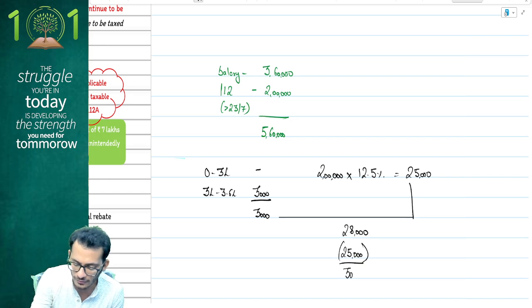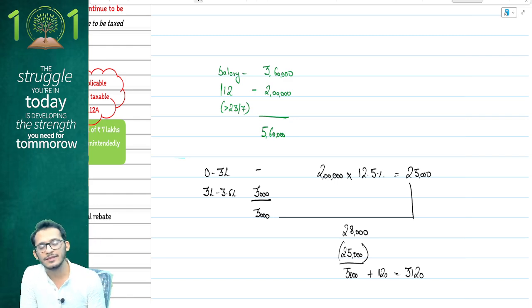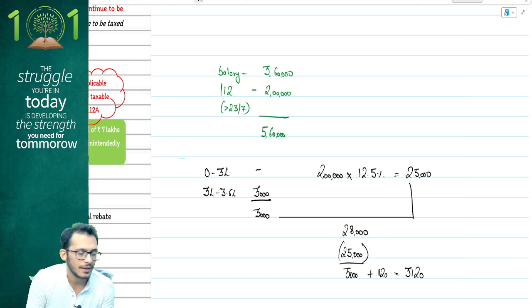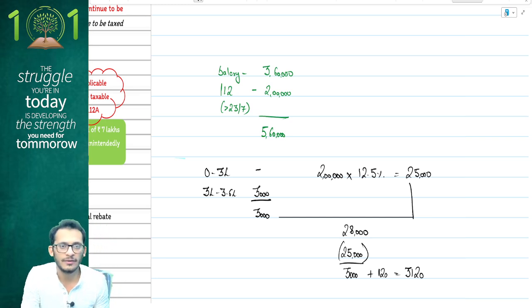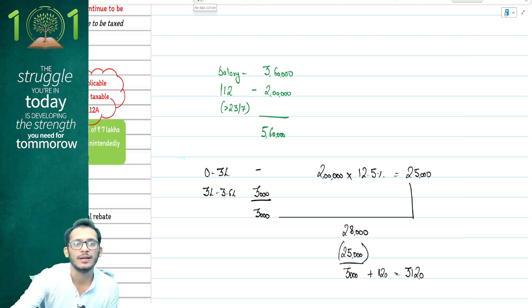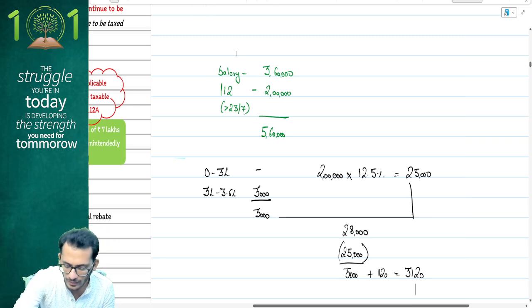Giving you a final tax of 3,000 rupees, on which you will add a cess of 4%, which is 120, arriving at a tax of 3,120. This is what would be happening in the default tax regime in the current year. Please pay attention to this. You are now still eligible for a rebate of 25,000 despite your slabs being modified accordingly. Is this clear? Yes. Okay, great.